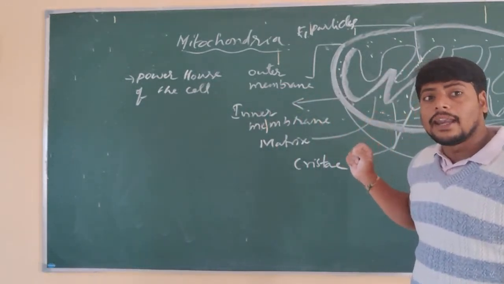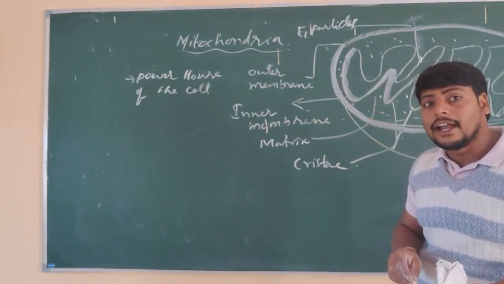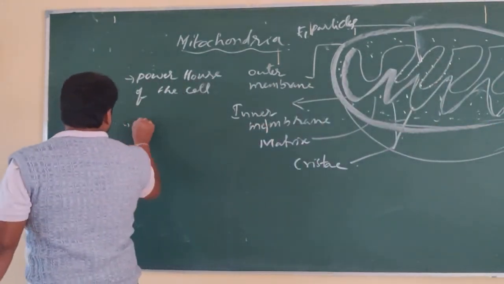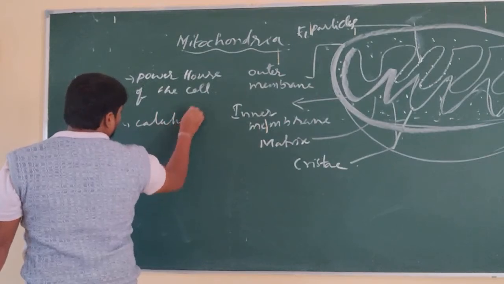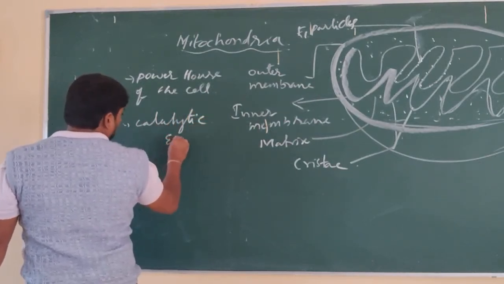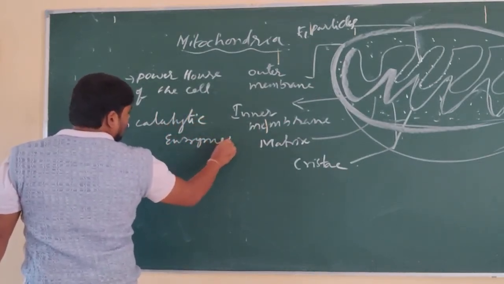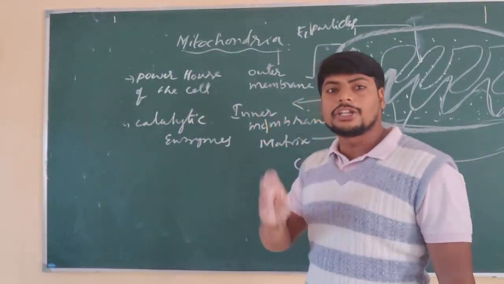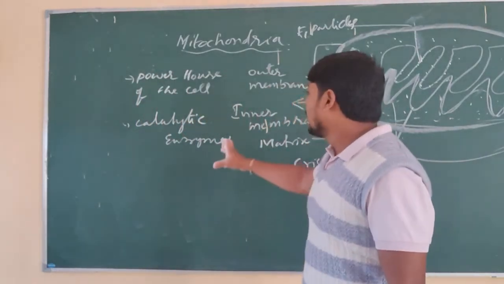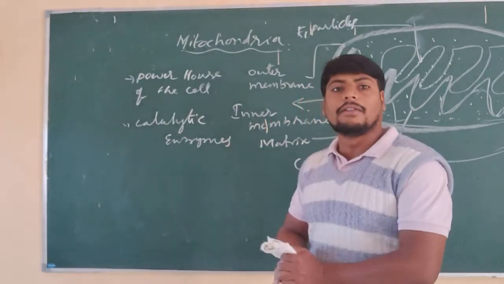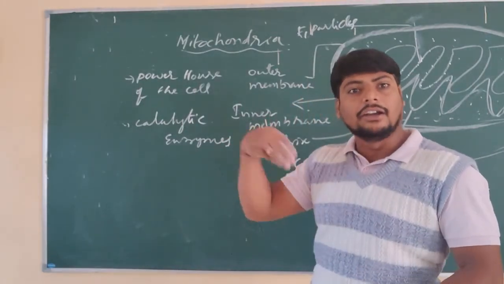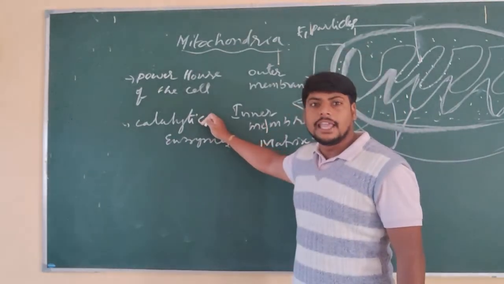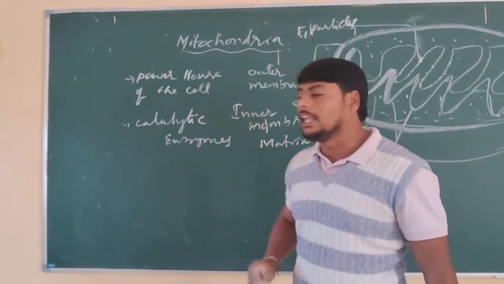So the mitochondria consist of some catalytic enzymes. What does it consist of? Catalytic enzymes. Catalytic means cutting, it helps in the production of energy. So the catalytic enzymes help in the breakdown of the particles that have entered the mitochondria. So these catalytic enzymes help in the production of energy.